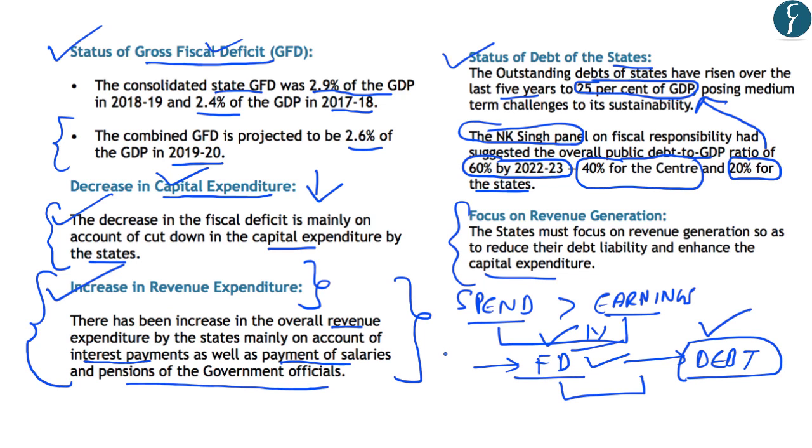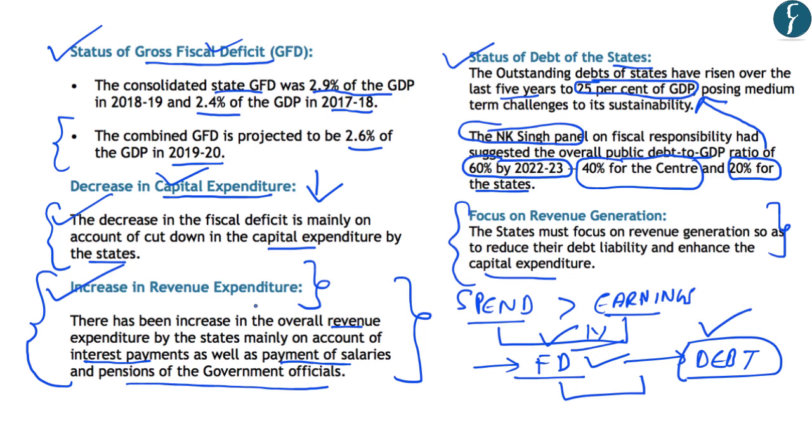And also, these governments should focus on technological measures to improve the tax collection efficiency. And that is the only way in which the state governments can increase their revenue. So, these points highlight the status of the consolidated gross fiscal deficit and the overall debts of the state governments. So, it is important for the state governments to pursue their capital expenditure plans as budgeted in the year 2019 and 20.